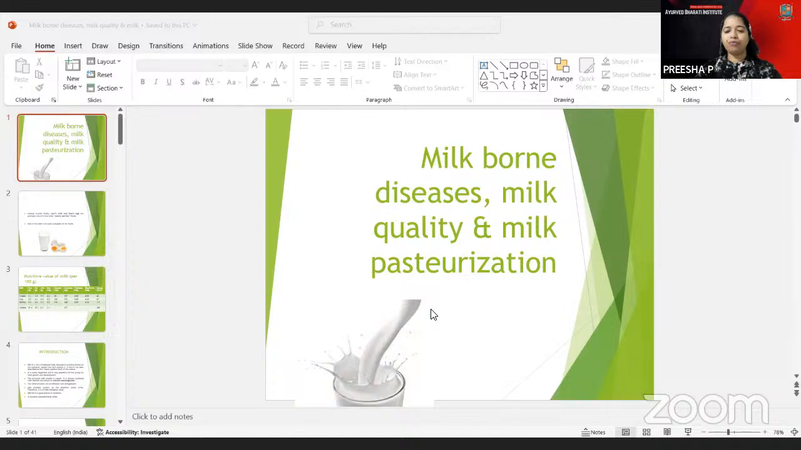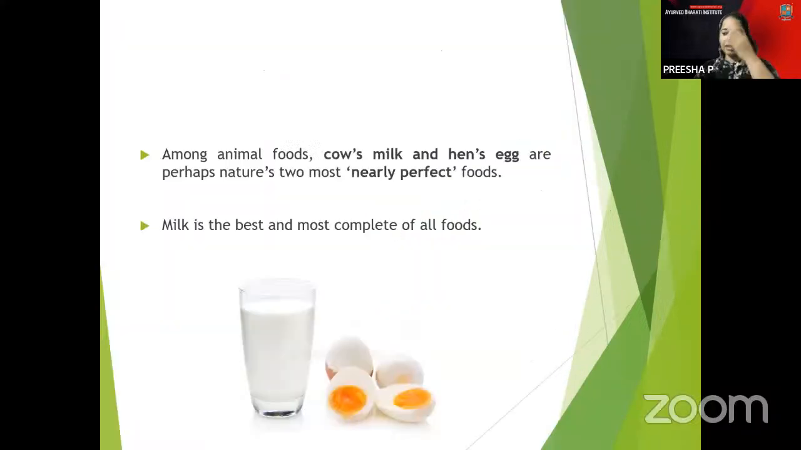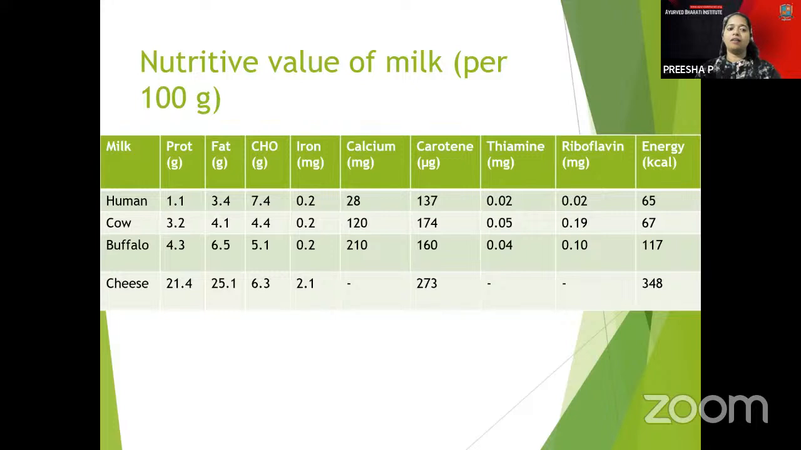Now we will go to the other part, regarding milk-borne diseases, milk quality, and milk pasteurization. These are some of the areas where questions are asked. When we come to milk-borne diseases, cow's milk and the hen's egg are mentioned as nearly perfect foods. Milk is considered the best and complete food. Human, cow, buffalo milk and cheese are also mentioned here, and milk as a wholesome food.